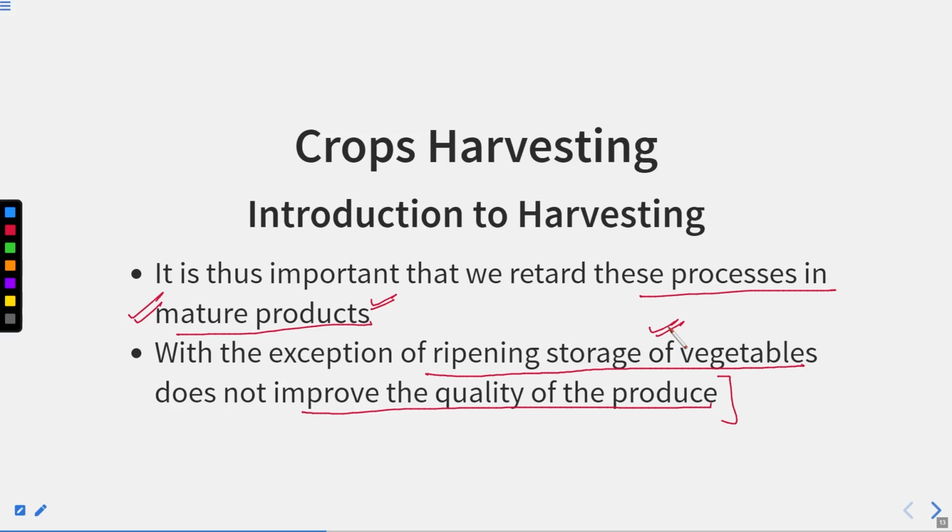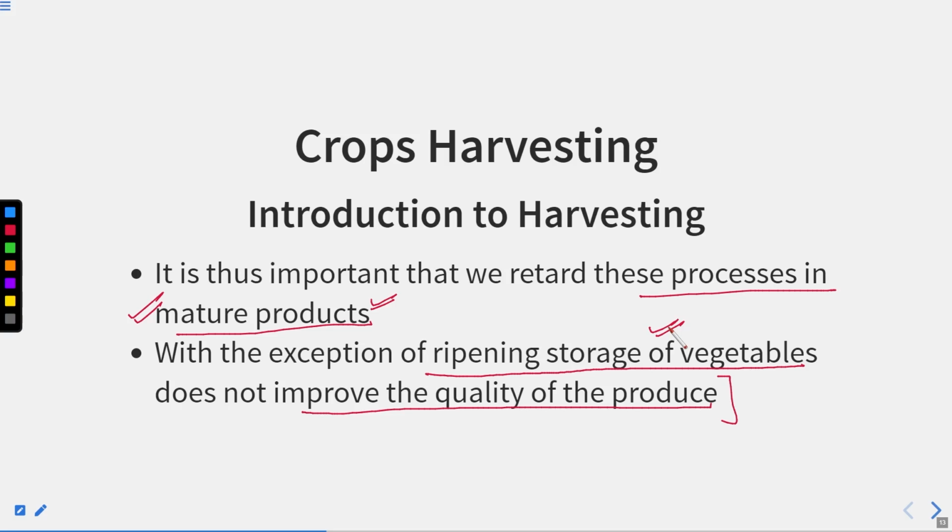And once the fruit is attached to the plant, whether it is mature or not is the very crucial thing to know, whether this particular fruit or vegetable is matured or not. If matured, then only you should pluck it. Otherwise, if you pluck it before it matures, it is of no use. It will not reach the matured level. It will remain the same, and after that it will even start degrading its quality.